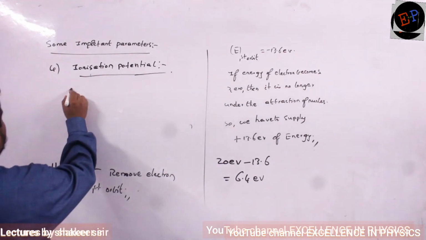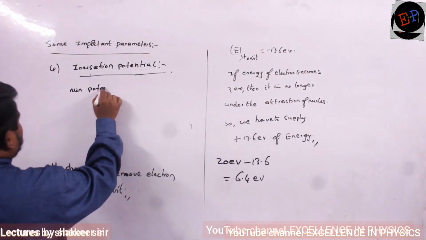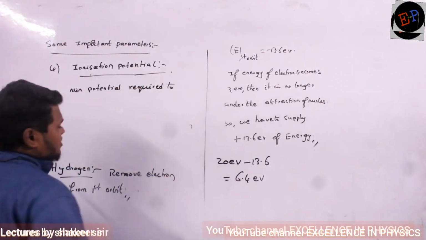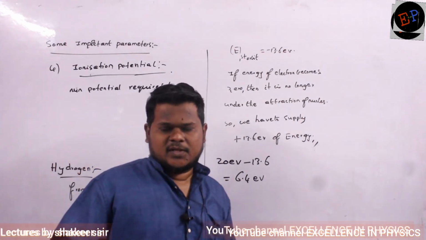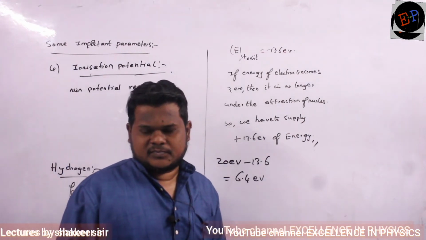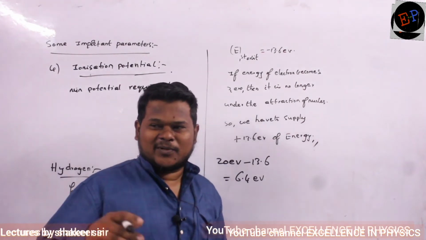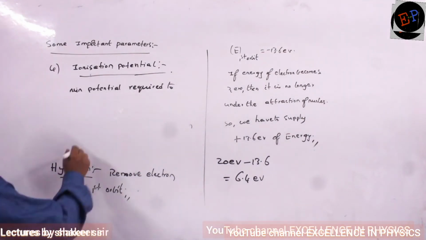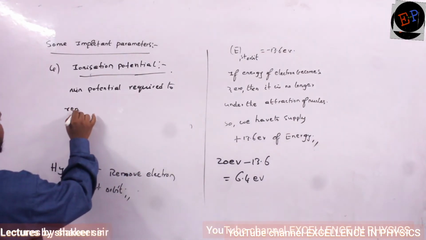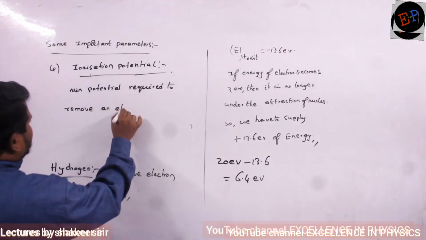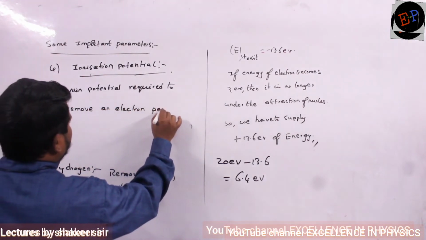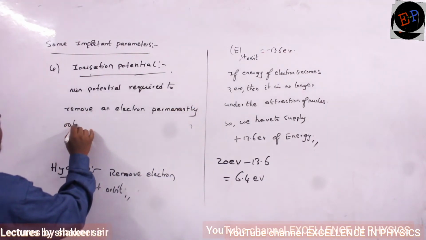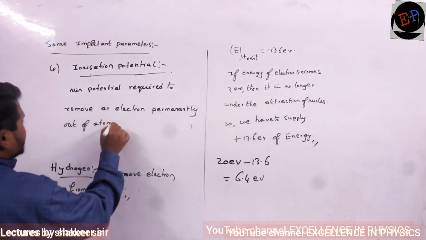So minimum potential required. See, potential is nothing but work done per unit charge. Don't think potential is some new term. Potential is nothing but the amount of work which you are doing. Are you able to understand? So minimum potential required to remove an electron permanently out of atom. This is called ionization potential.